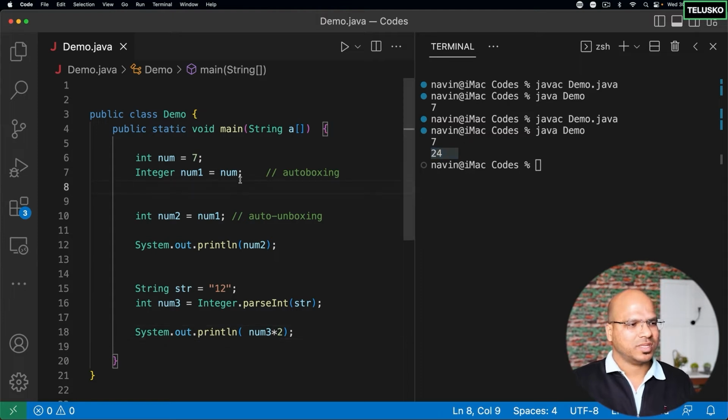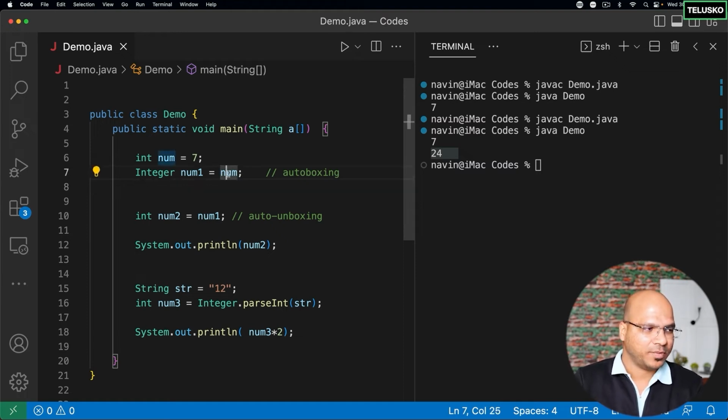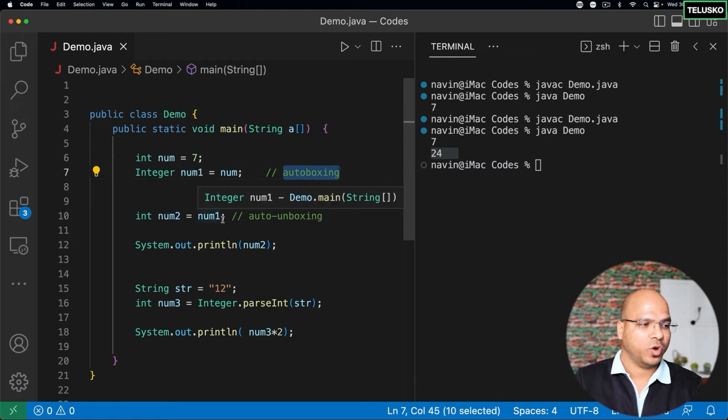So yeah, that's about the wrapper classes. As I mentioned, we have multiple classes available. Try them out. If you directly assign a primitive value to the object type, it is called auto boxing. And when you want to fetch the value automatically, that is auto unboxing.